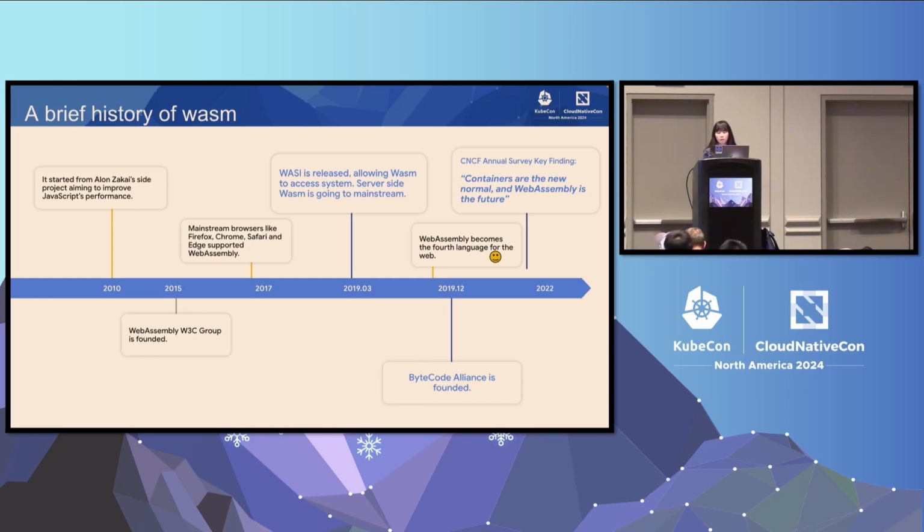And in 2019, WASI got released, which allows Wasm to access the system. WASI stands for WebAssembly System Interface. So that's when server-side Wasm was ready to go mainstream.